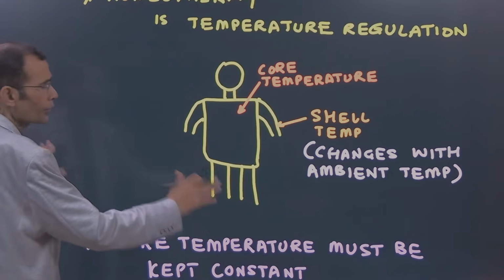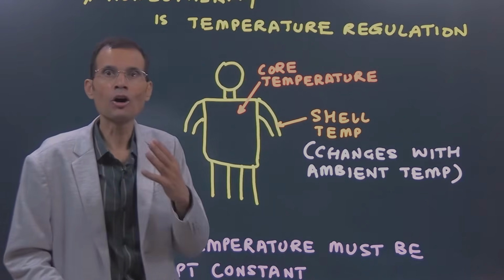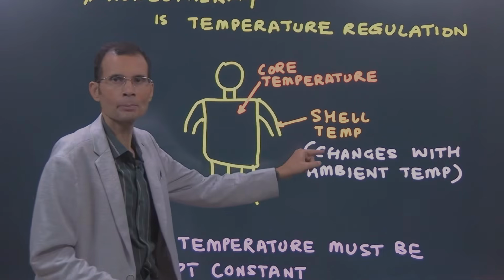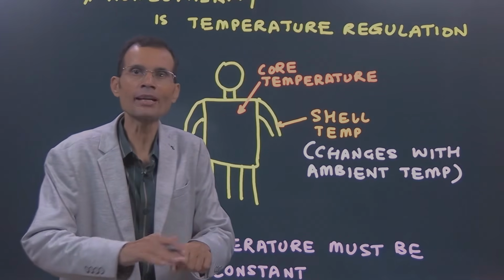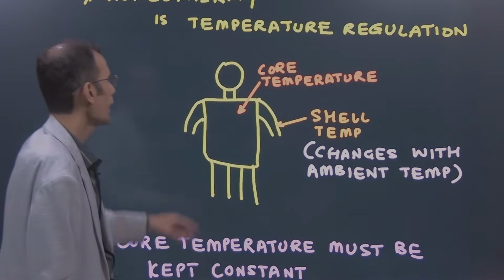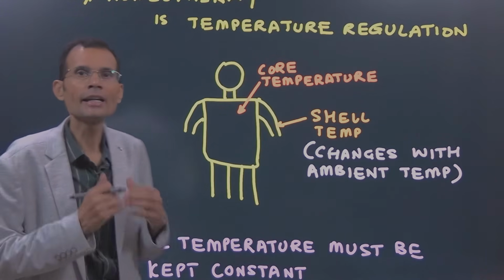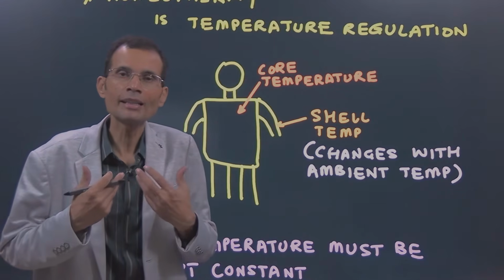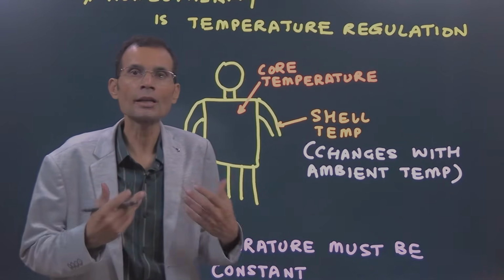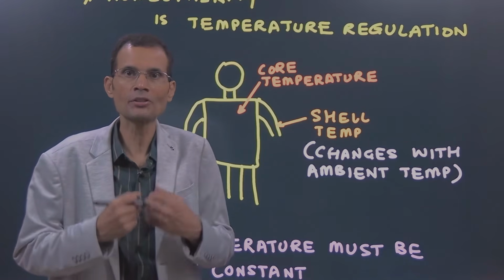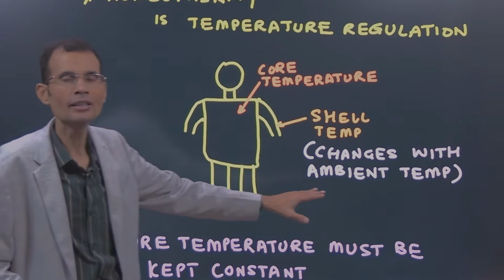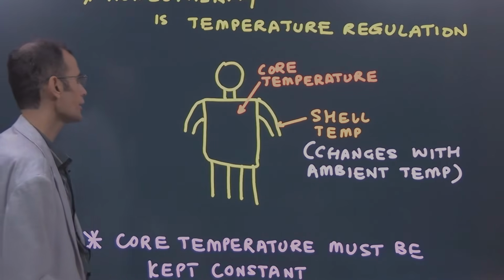Now, body temperature is of two types. It has got two components. The shell temperature, which is the surface temperature or skin temperature, superficial temperature, and core temperature, which is the temperature inside the body, within the core, or the temperature of the tissues, the temperature surrounding the cells. That would be the core temperature, and this is just a diagrammatic representation for it.